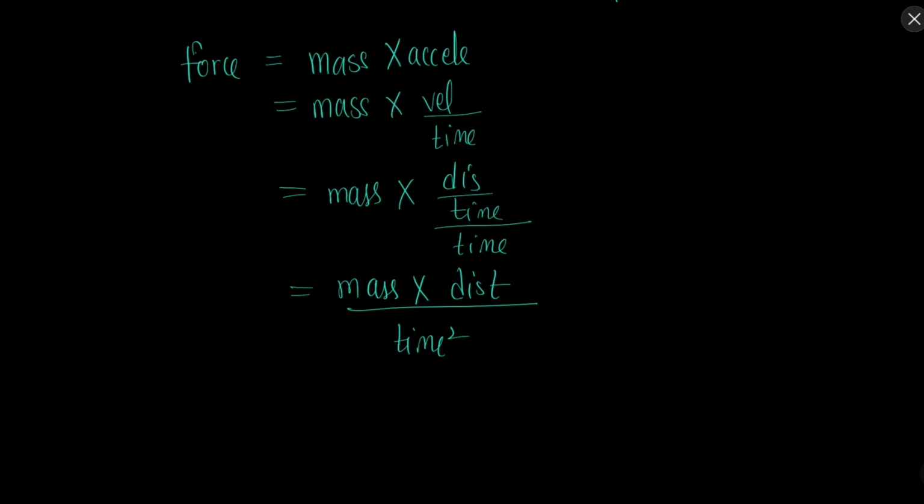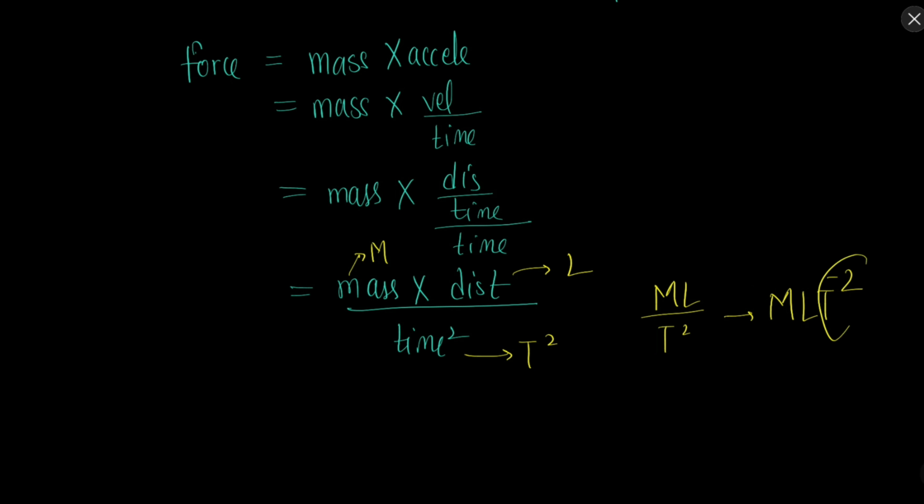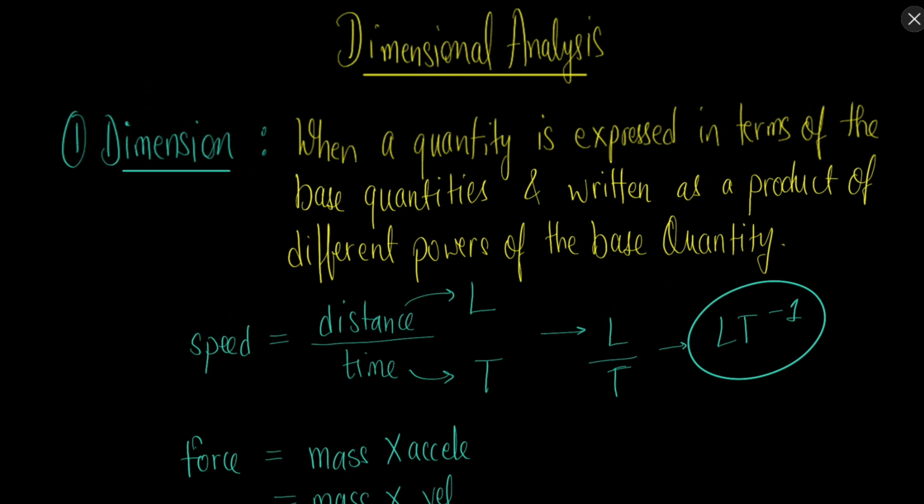Now what are the dimensions? For mass I can write capital M because mass is mass. Then time square is there, so I will write T^2, and distance is the length. So what will I write? M L upon T^2, that is, the dimension of force is M L T^-2. That means force consists of one quantity which is mass, one quantity which is length, and T^-2 for time.